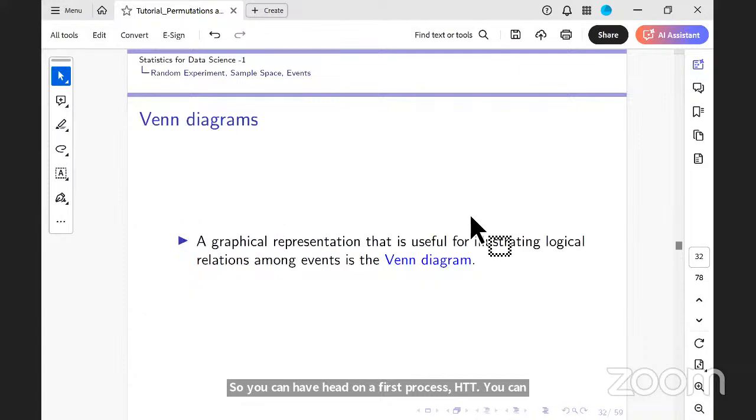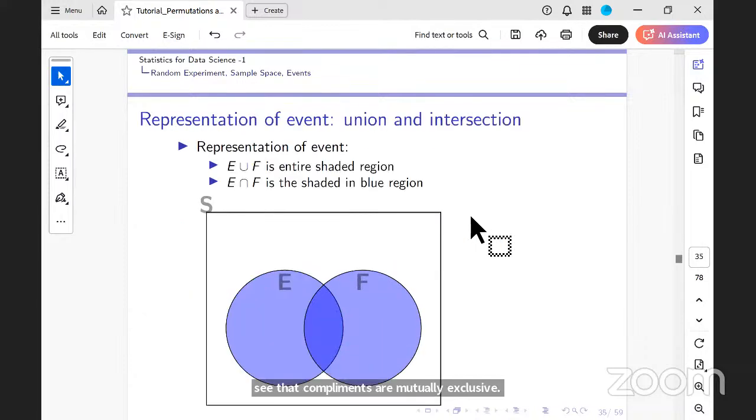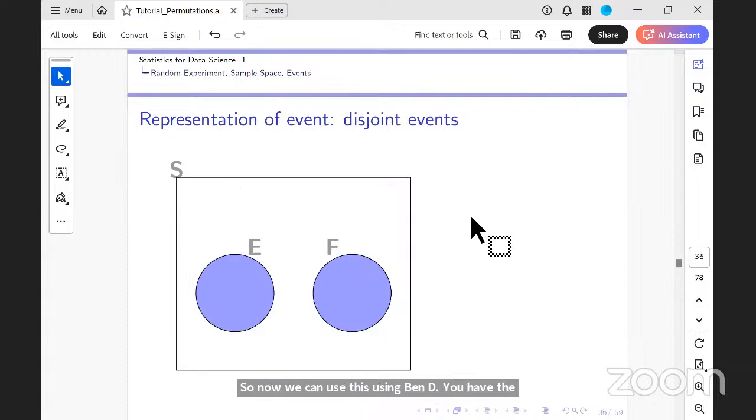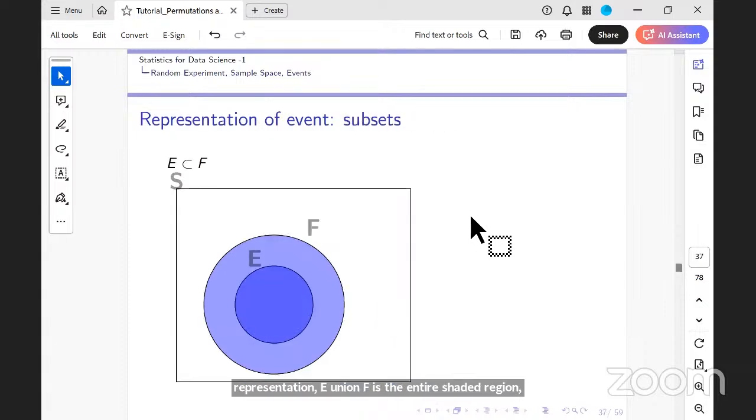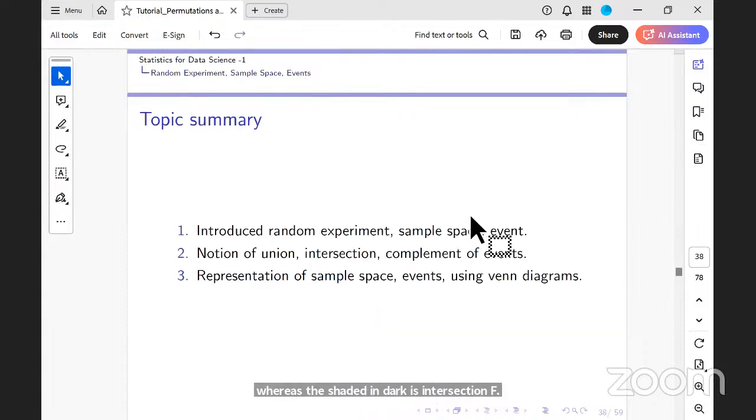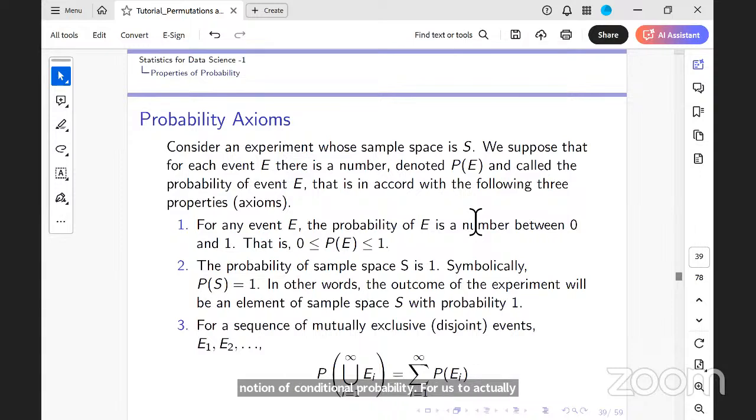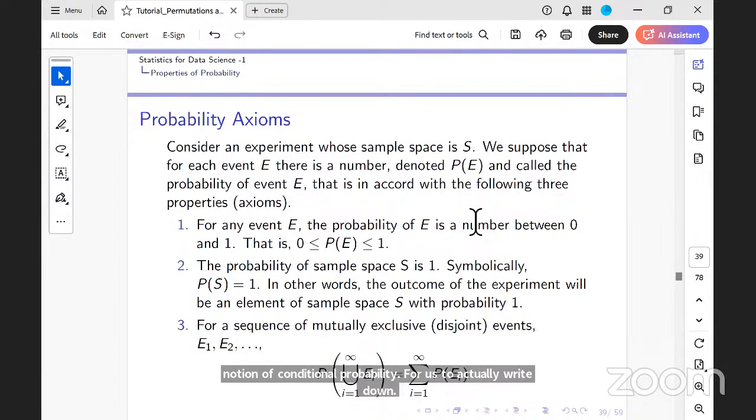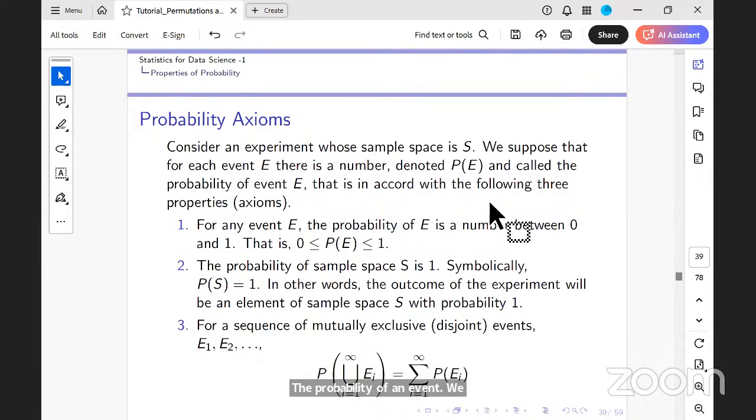Now we can represent this using a Venn diagram. E union F is the entire shaded region, whereas the region shaded dark is E intersection F. This notion is very important for us when we introduce the notion of conditional probability. But to actually write down the probability of an event, we first set up what are called the probability axioms.